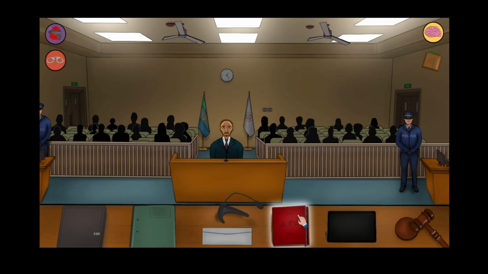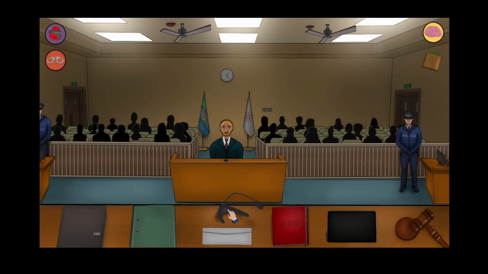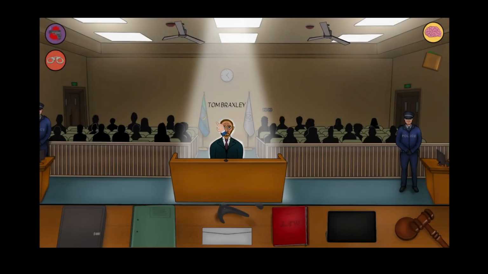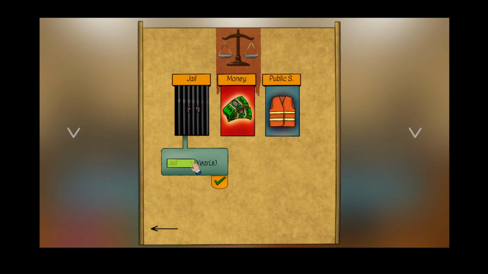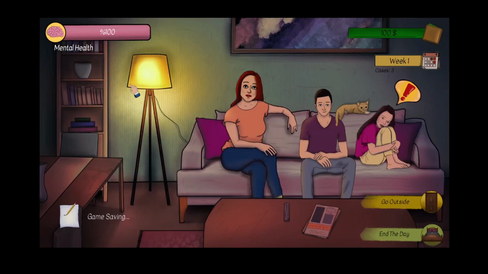Well, I can't go off of the evidence, so where's assassination? 62 years in jail. Sorry. That's my fault for destroying the evidence, I guess. So you are being sentenced to 62 years. See you later, mate.